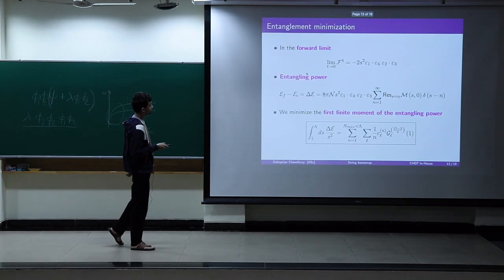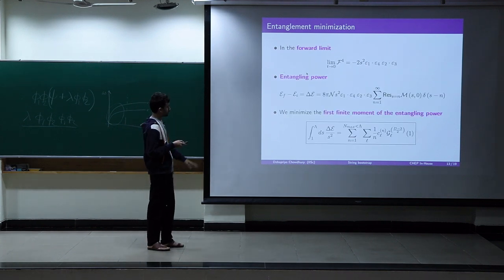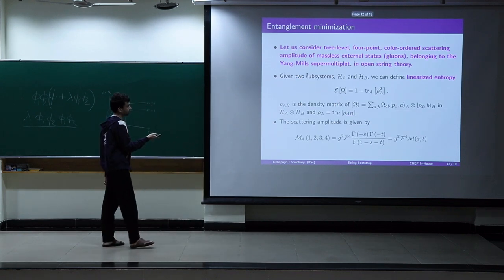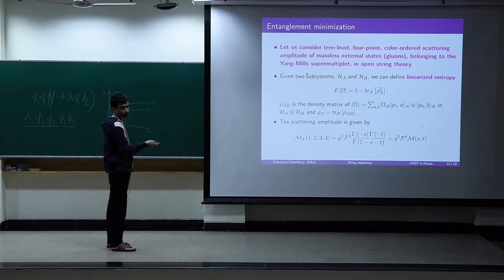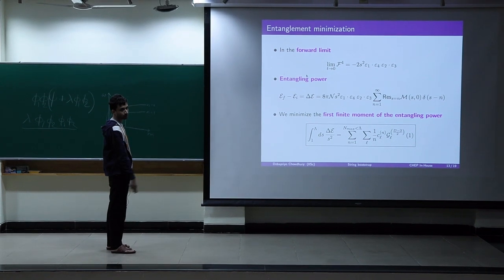The one which you are using, this Veneziano one? Yeah, but how are you calculating the entanglement? All I'm using is that this F4 factor has polarization and momentum, and we are only taking the forward limit of this F4. That gives us this factor S squared that is required to calculate the first finite moment of the entangling power. This entangling power sum is not always convergent, so you have to take this S squared in the denominator for it to be convergent everywhere. Okay.